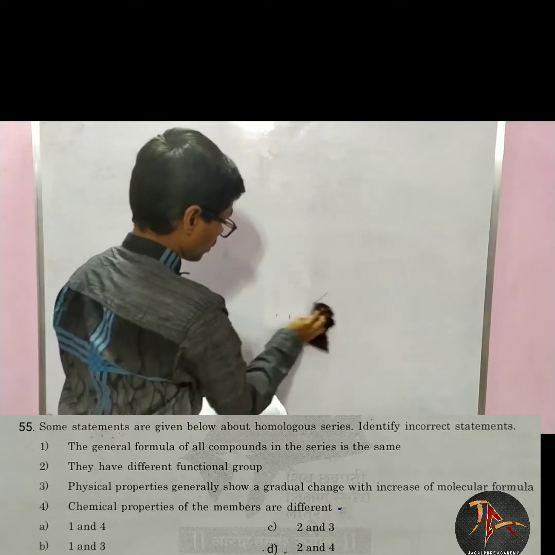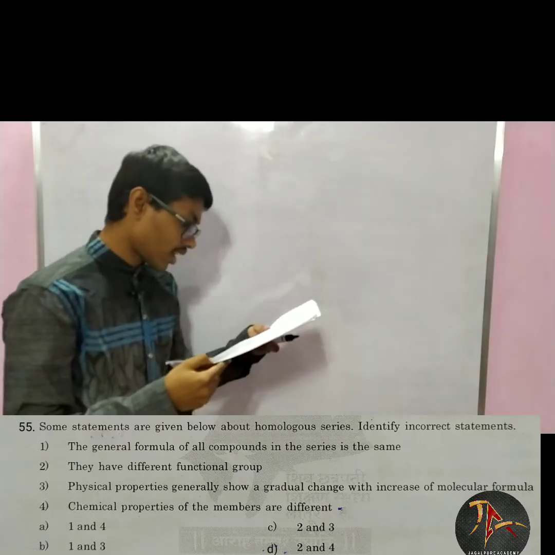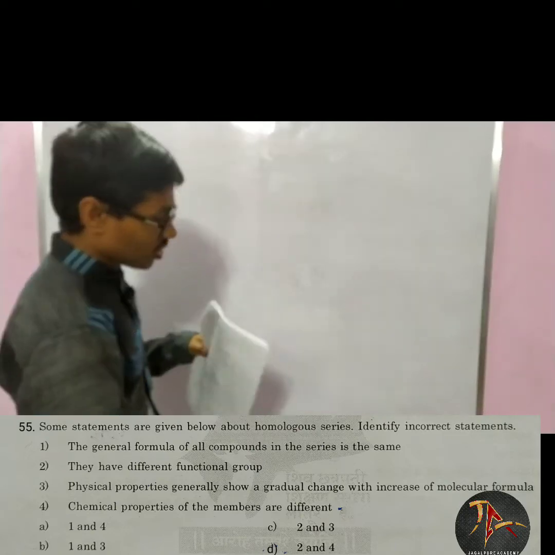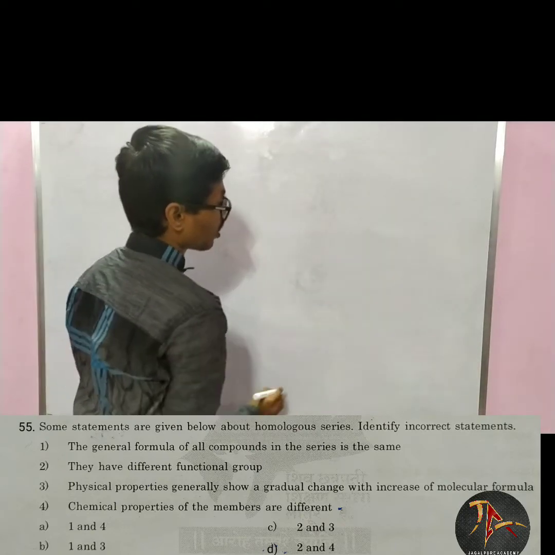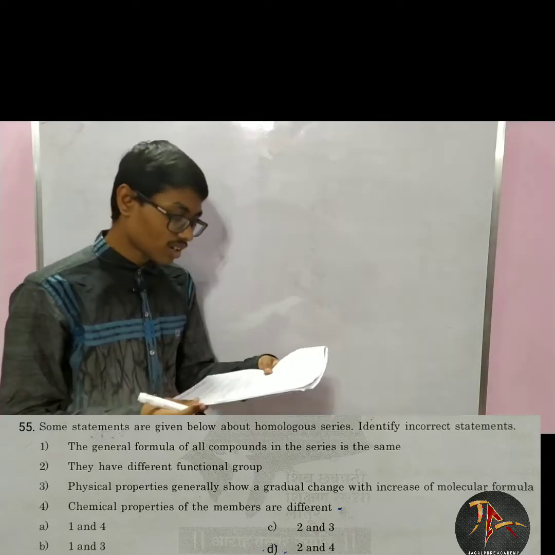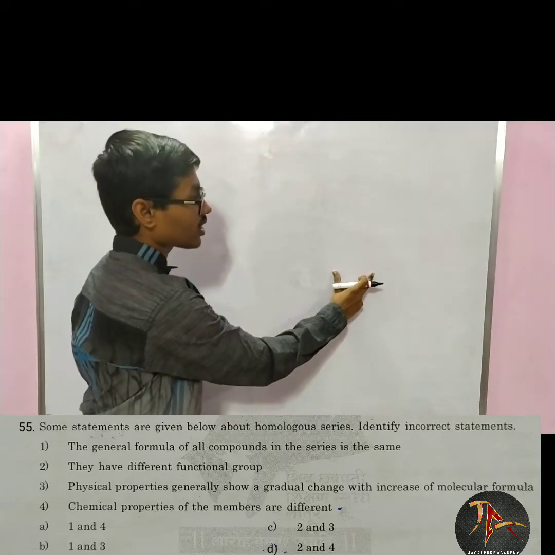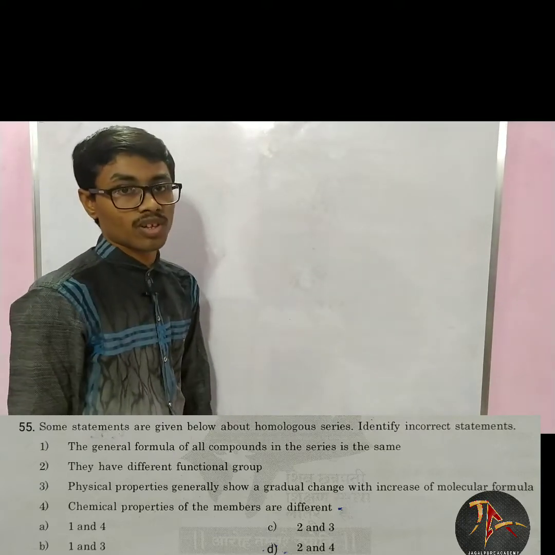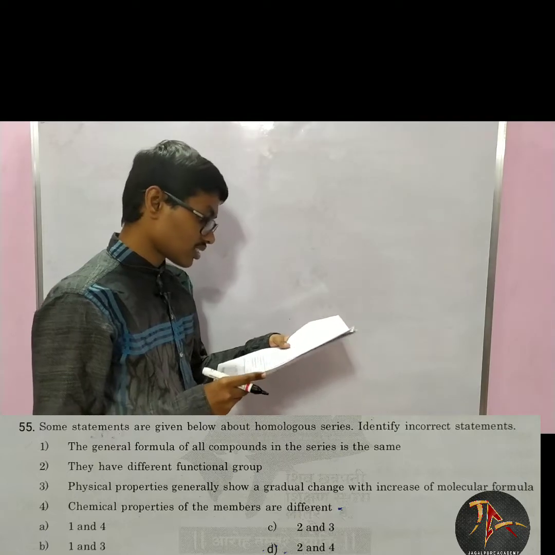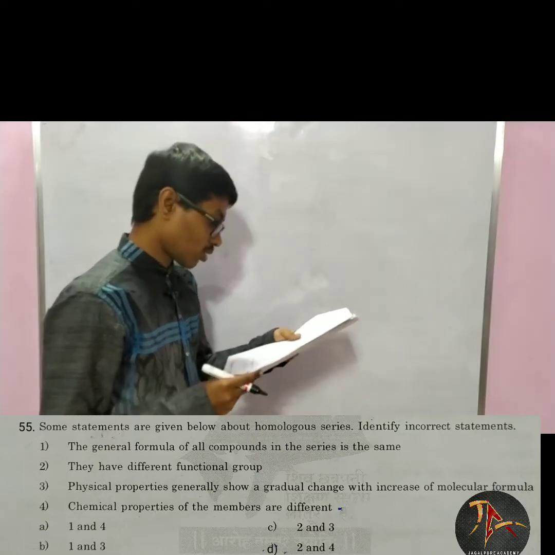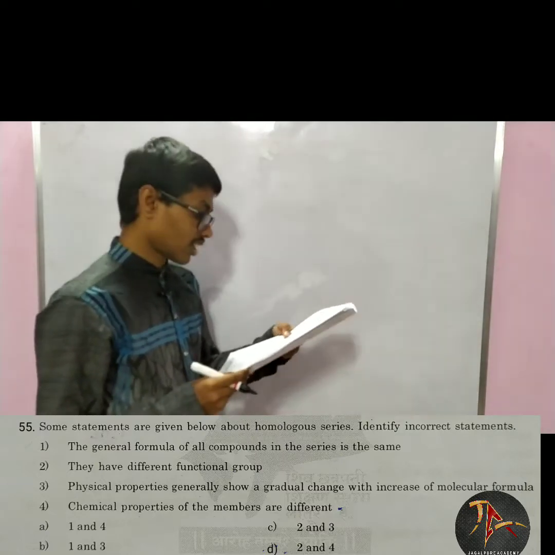Now the second statement says that they have different functional groups. If they have different functional groups, they cannot fit in the same general formula. So a homologous series should have the same functional group. So the second statement is incorrect.